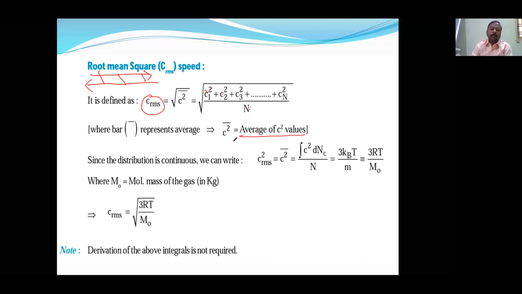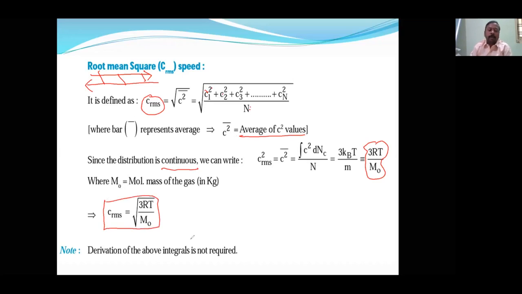Since the distribution is continuous, there is no guarantee that every time that value is going to be fixed. Therefore, what we will do, we will find at every temperature 3RT by M, where M is the molecular mass. Anyhow, you need not remember all this derivation.